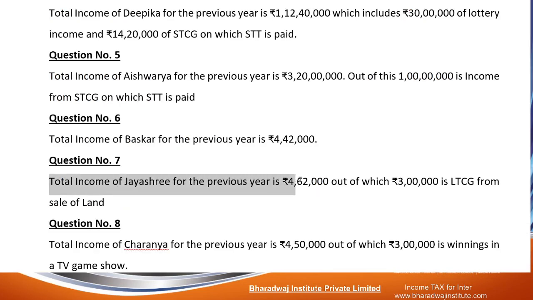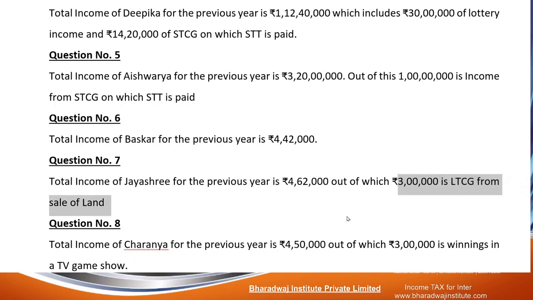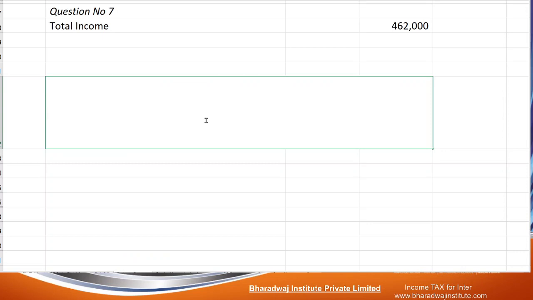Look at the next one. Total income of Jayashree is 4,62,000, of which 3 lakhs is LTCG on sale of land. So this is a special rate item. Let us work out. We have to be very careful in working out this question number 7.